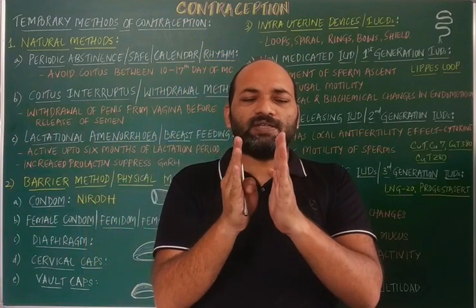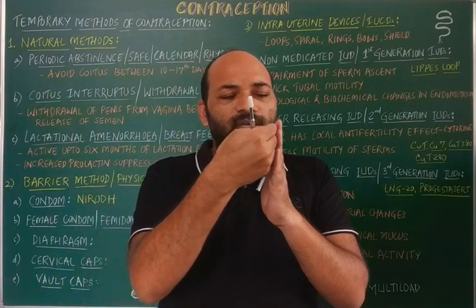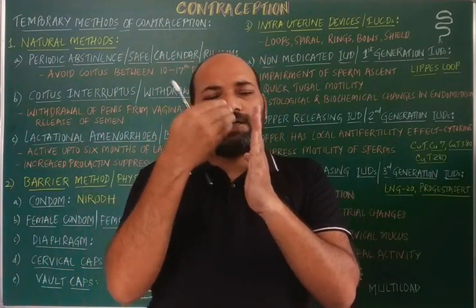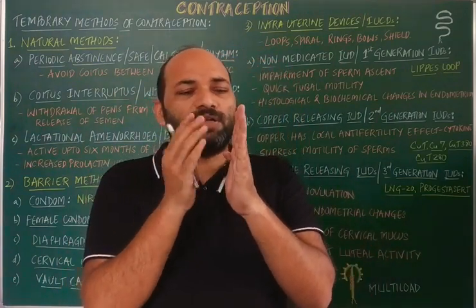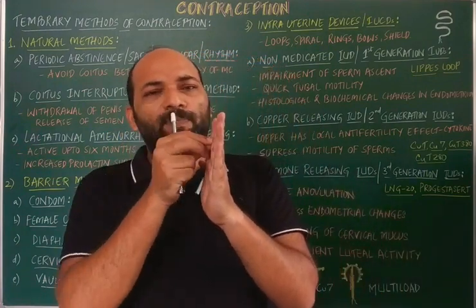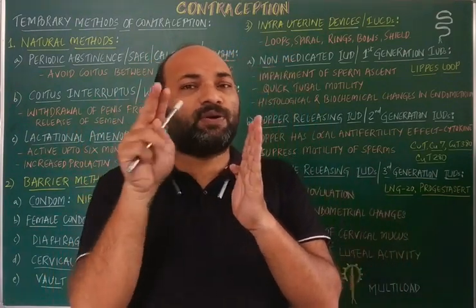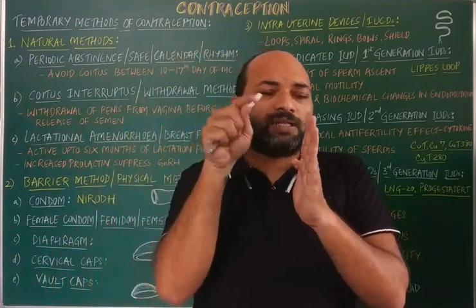If urine is discharged through the urethra before intercourse, the urine droplets may kill the sperms, because the pH of urine is around 5 to 5.5. So that will kill the sperm.